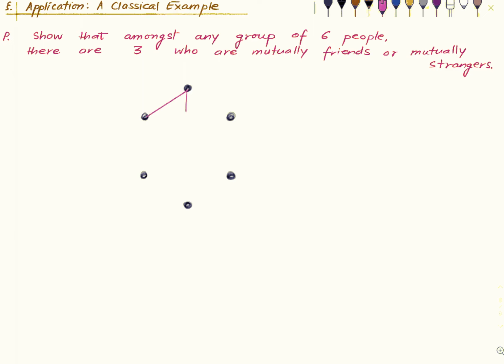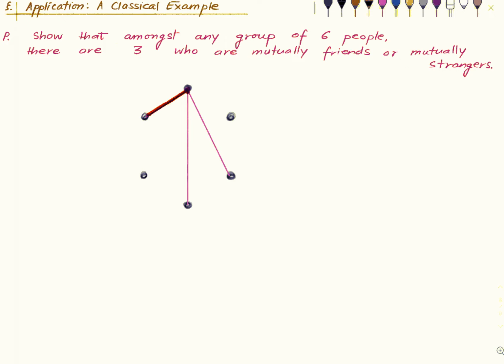Let's say it looks like this, meaning this guy is strangers with him, and with him. It could be that this person was emanating 3 blue edges. The argument would be very, very similar. So let's say without loss of generality that we have 3 pink edges or red edges coming out of this person.